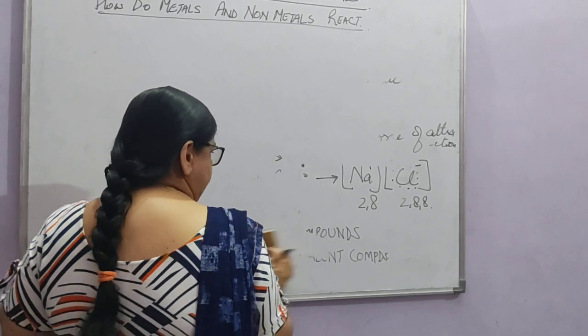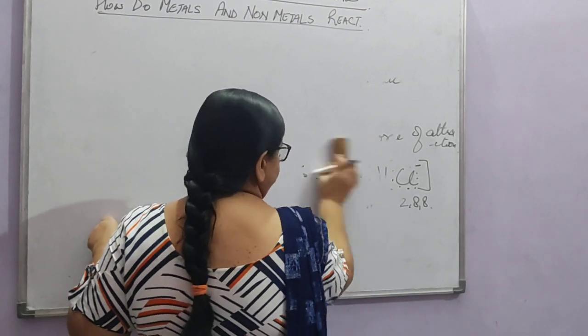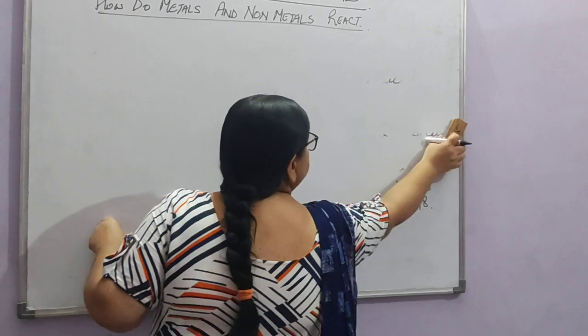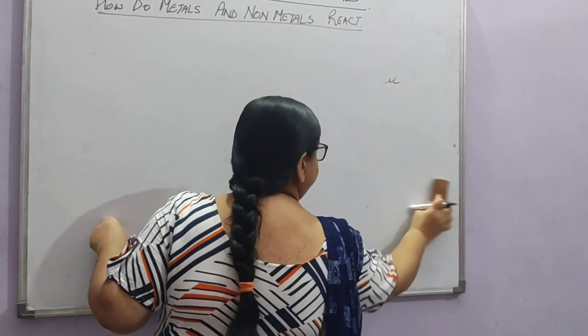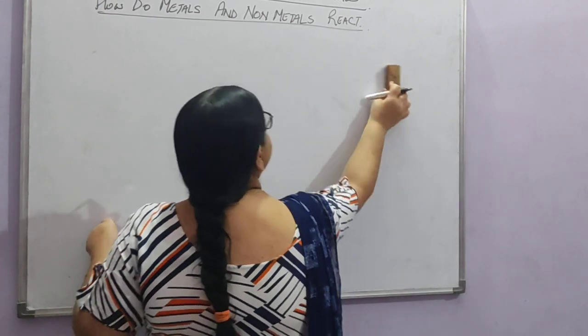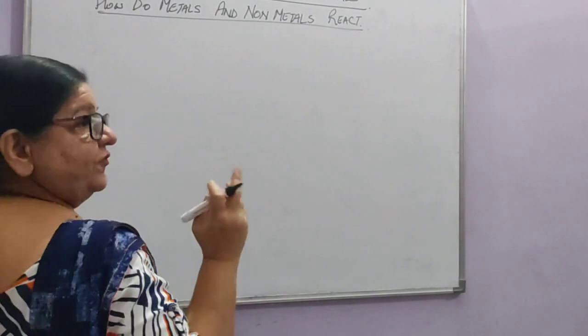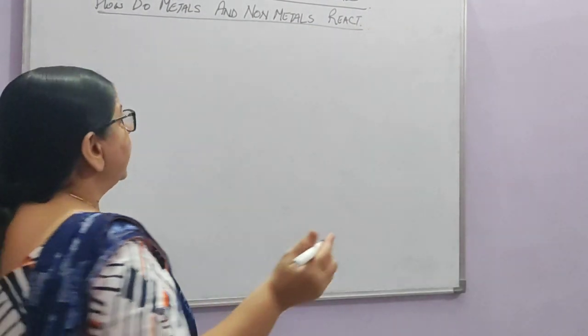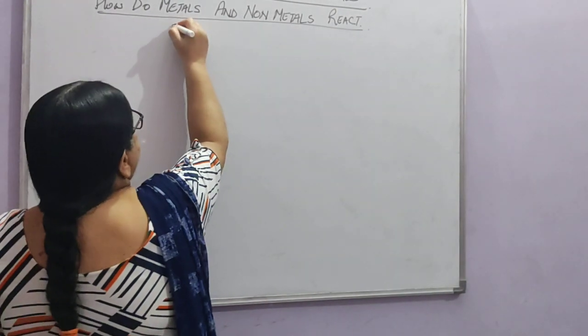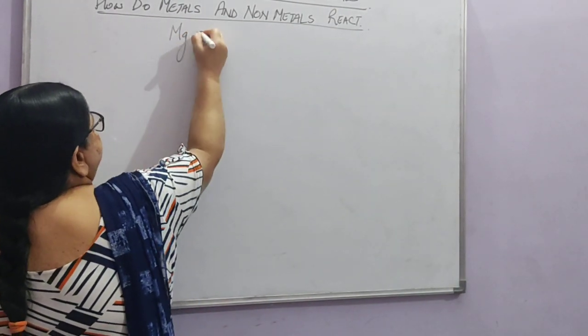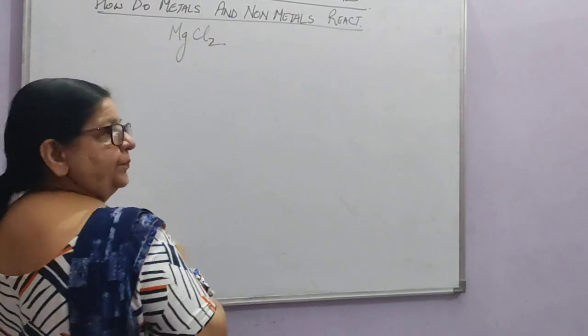And this bond which is formed between them is a very strong bond because it is formed by two oppositely charged ions. Right? We take the example of MgCl2.